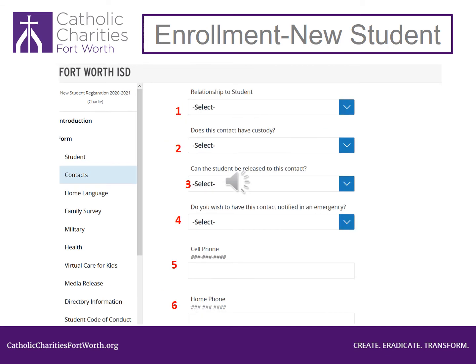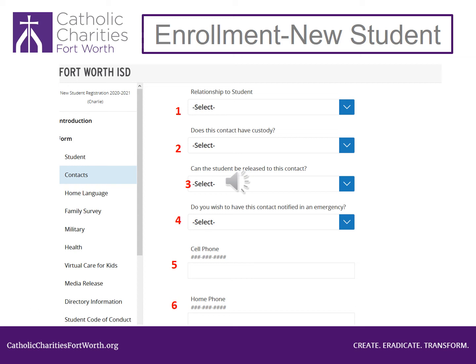Look at number 1. Click on the blue arrow and select the relationship this person has to the student, such as father, mother, aunt, uncle, etc. Look at number 2. This asks if this person has custody. Look at number 3. Click on the blue arrow and select Yes, the student can be released from school with this person, or No, this person is not allowed to be released from school with this person. Look at number 4.